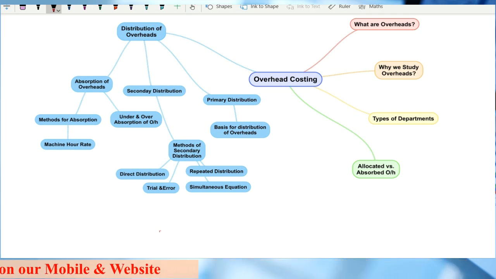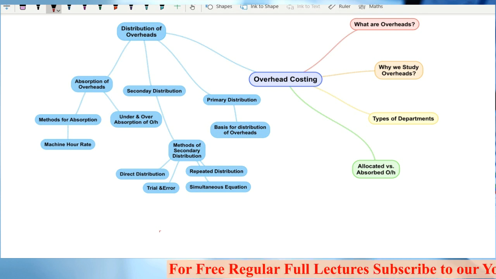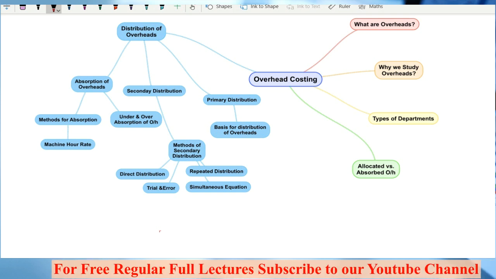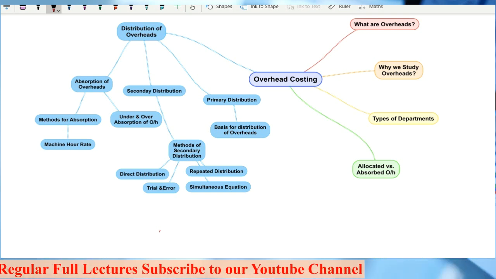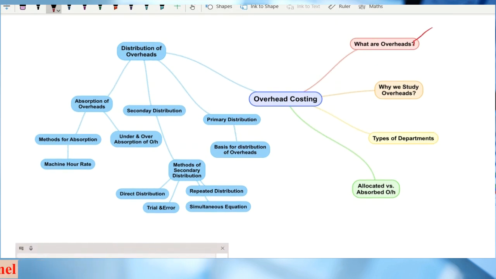Now first I'll give you the overview of the chapter, what we are going to study in this chapter of overhead costing. Then we are going to start with the things. I have made one flowchart regarding what we are going to study. First, we are going to understand what are overheads.